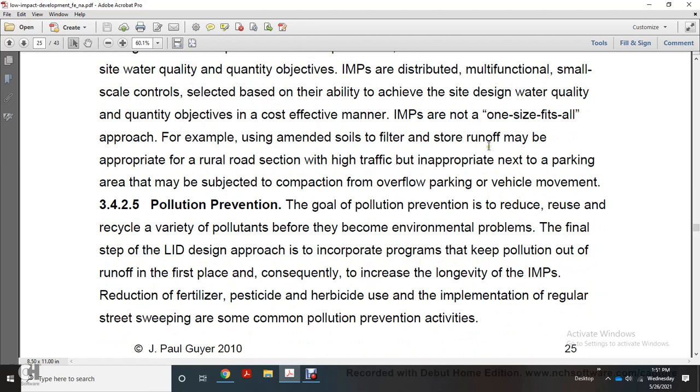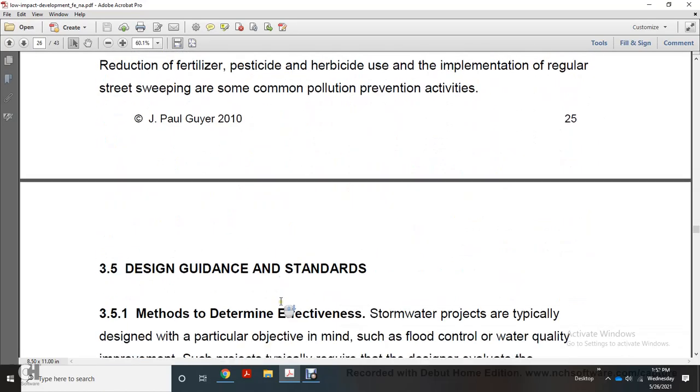Alright, pollution prevention. The goal of pollution prevention is to reduce, reuse, and recycle a variety of pollutants before they become an environmental problem. The final step of the low impact development design approach is to incorporate programs that keep pollution out of the runoff in the first place. Consequently, to increase the longevity of the integrated management practices, reduction of fertilizer, pesticides, and herbicides, regular street sweeping, and other common pollution prevention activities are implemented.